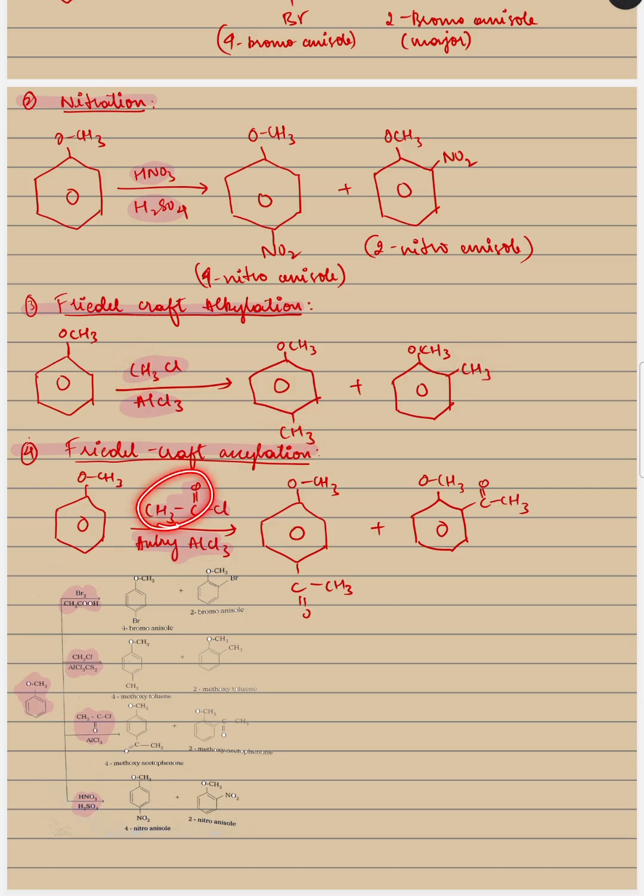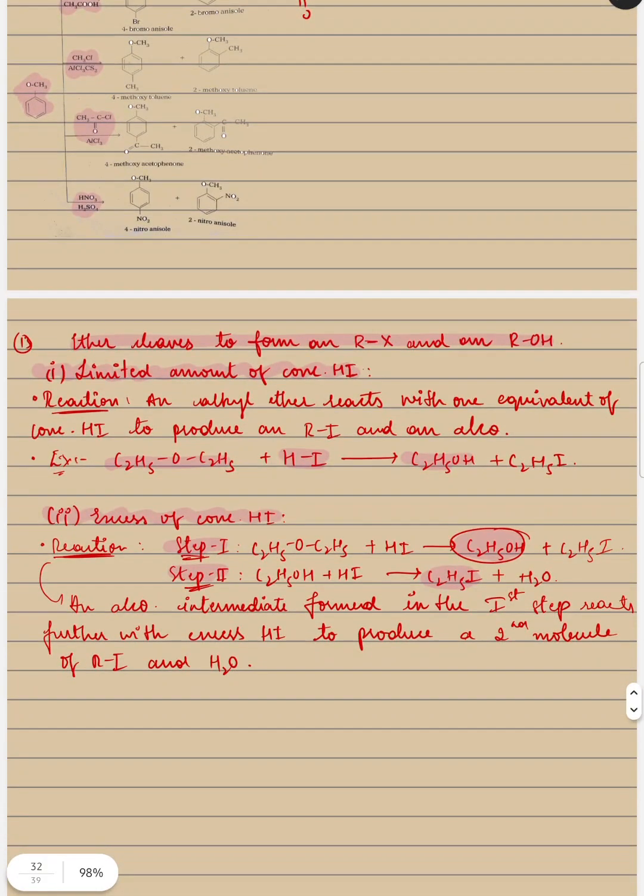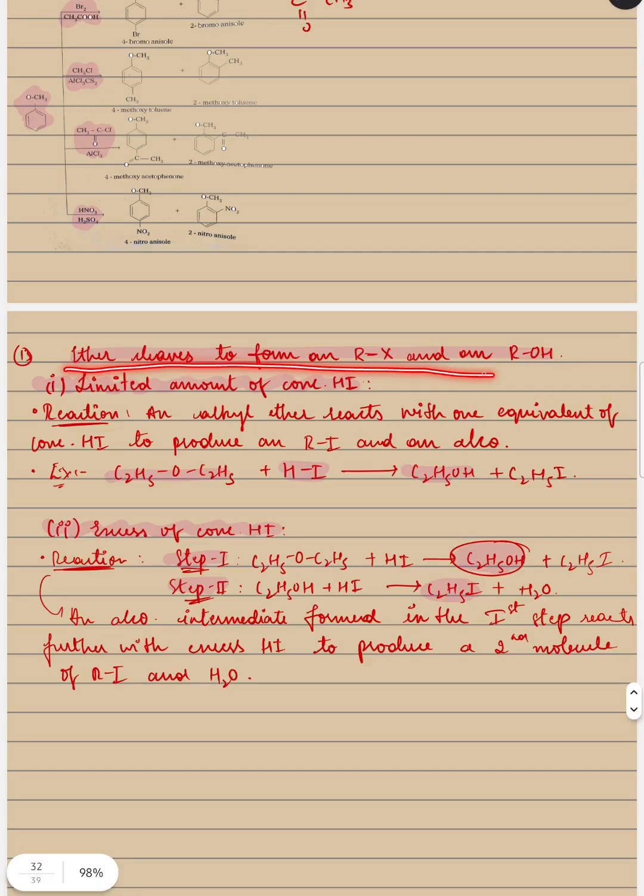Here C double bond O, CH3 substitutes here. So easy. The last question: ether cleaves to form an alkyl halide and alcohol. How does it cleave? In the presence of a limited amount of concentrated hydrogen iodide and an excess of concentrated hydrogen iodide.